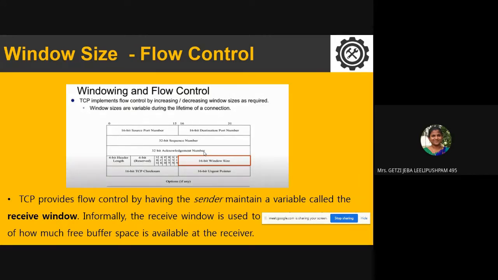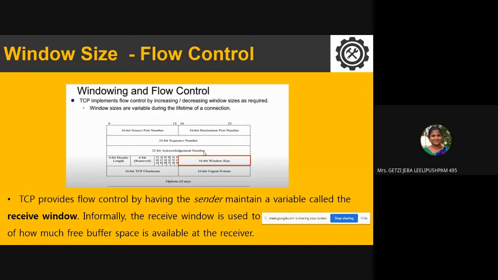Now, during the initial handshaking process, your sender will say, hey, listen, server, this is the data I can receive. So the sender will send its buffer size. Buffer size in the sense that it is not the whole buffer size, it's the empty buffer size where it can fill the data. It sends the window size to the server, and also the server sends its window size to the client. This is how they talk about the window size with each other.